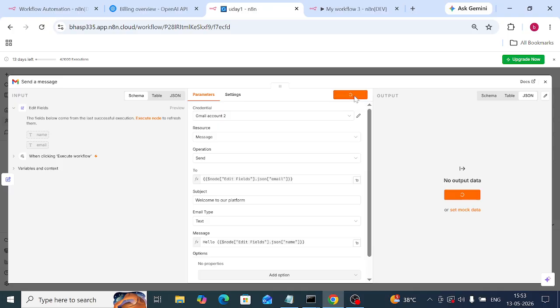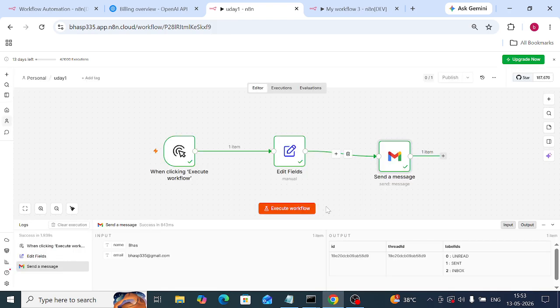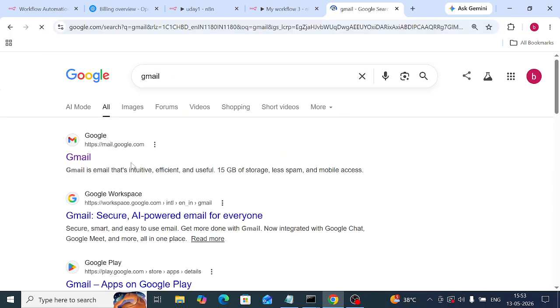When I execute this, what happens? We will see. See, name is boss, and the email is this one. When I click Execute Workflow, what happened? Just now we clicked that, then we can go and see in our mail ID. I will go and I will see in my mail ID. Wait.